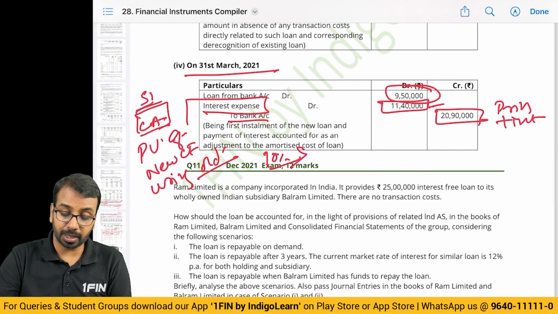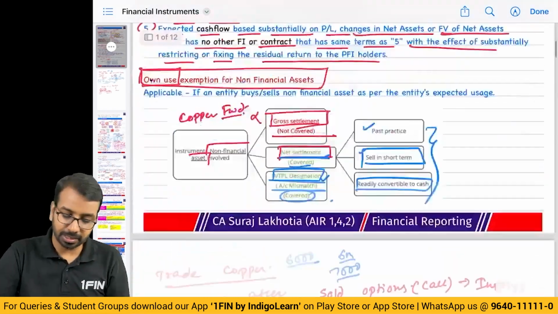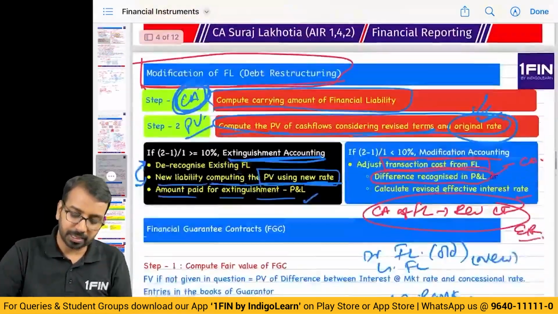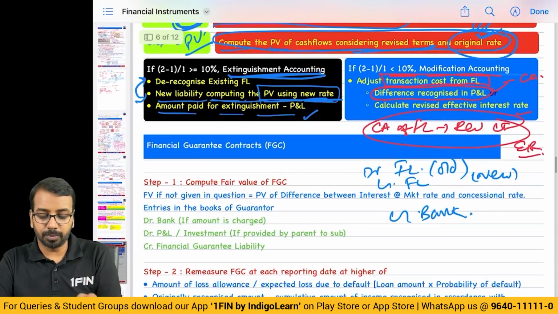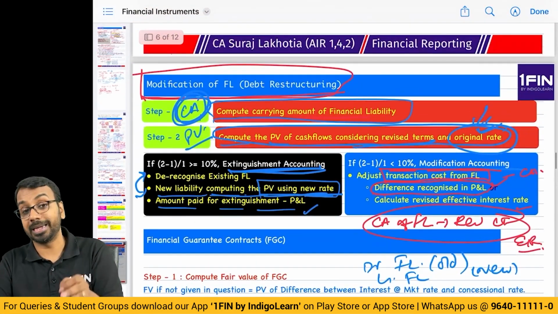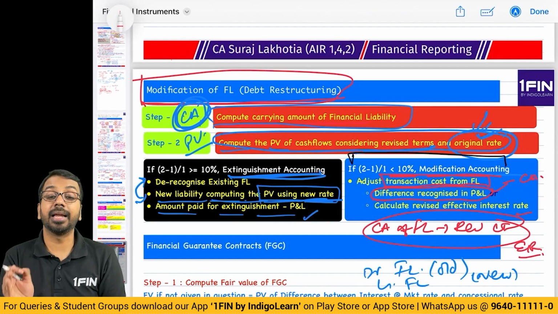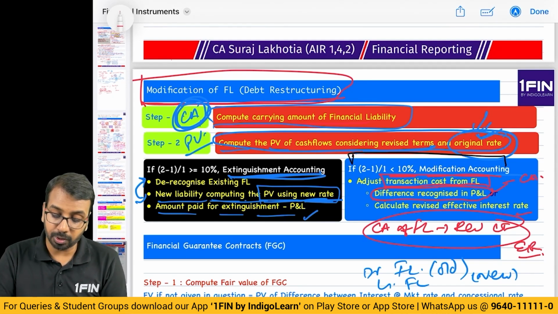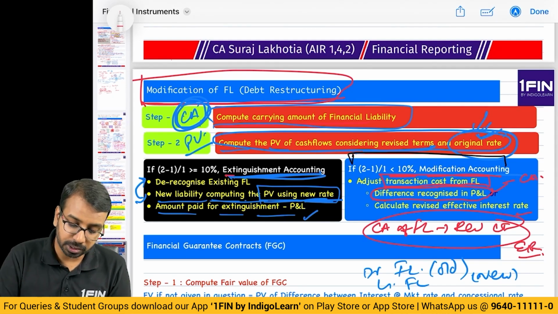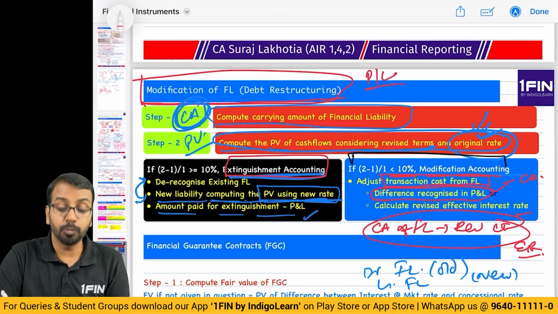Extinguishment accounting means what? You will de-recognize the existing liability, you will recognize the new liability, and the balance will be debited or credited to P&L. Now, as far as transaction cost is concerned, if it falls in the second category, then you will not transfer it to P&L, you will adjust it from the financial liability. If it falls under extinguishment accounting, if you have paid any transaction cost, that will also be debited to P&L.